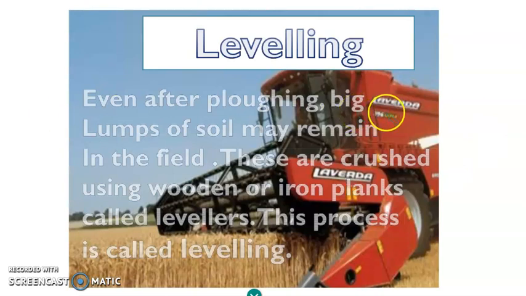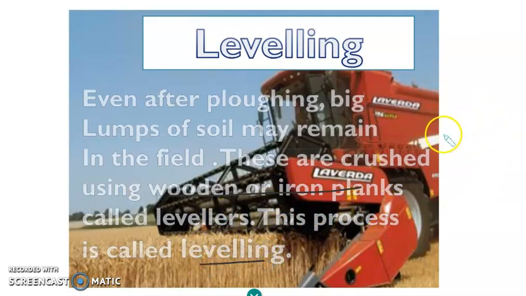After plowing, how do they level the soil? After plowing, lumps of soil may come up, and some may remain in the field. So what do they do? They crush these under a wooden or iron plank and level the soil. This process is known as leveling.